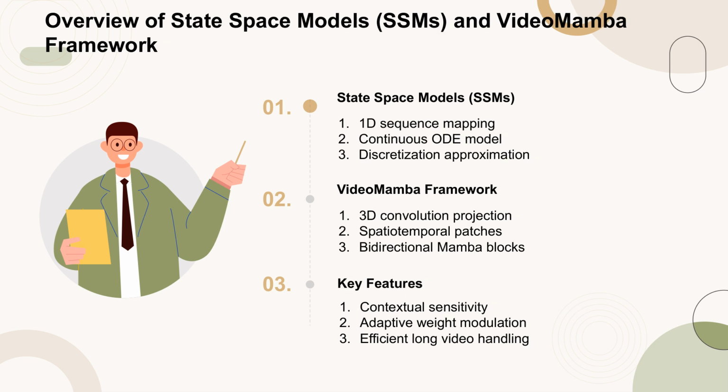State space models, SSMs, are designed to map a 1D sequence through a hidden state using a continuous ordinary differential equation, ODE. This continuous model is then approximated through discretization in practical applications. The VideoMamba framework, on the other hand, projects input videos into non-overlapping spatiotemporal patches using 3D convolution. It employs bidirectional Mamba blocks to process these patches, enhancing spatial awareness and contextual sensitivity. This approach allows for adaptive weight modulation and efficient handling of long videos, making it suitable for complex visual tasks.